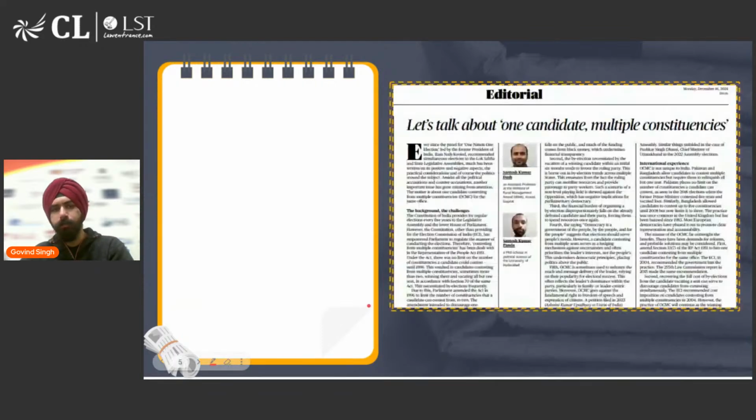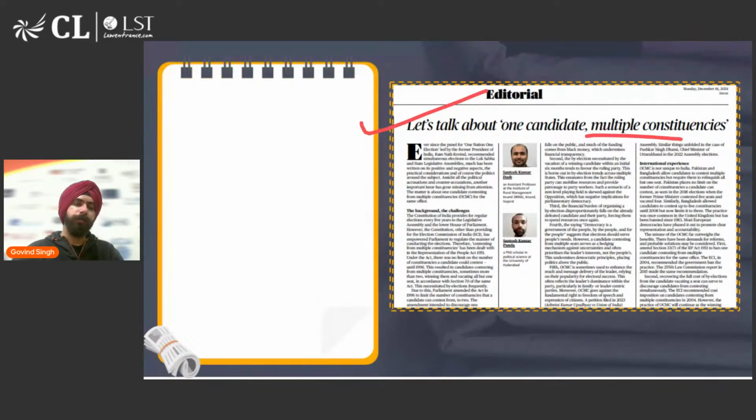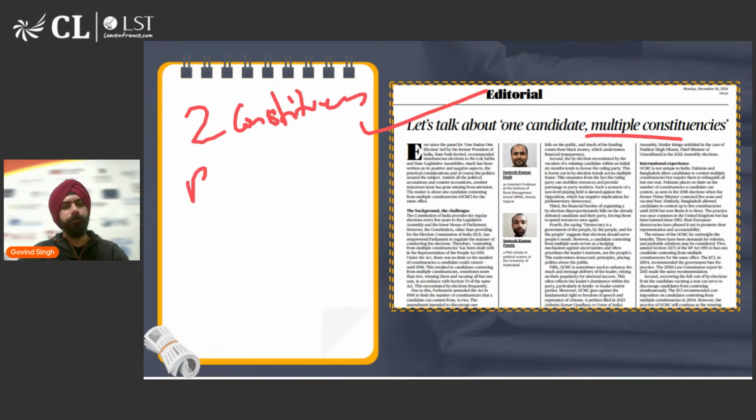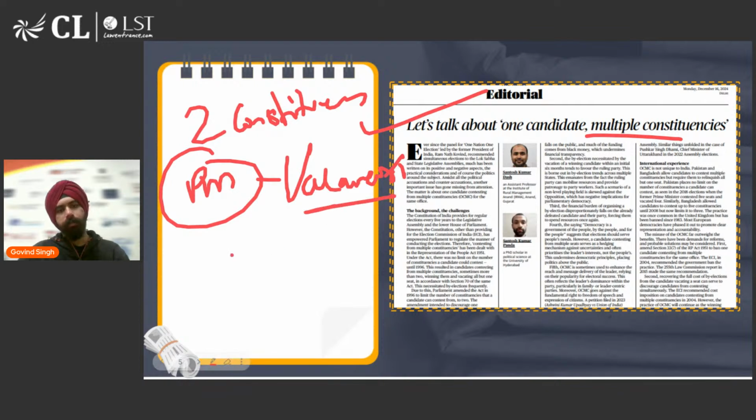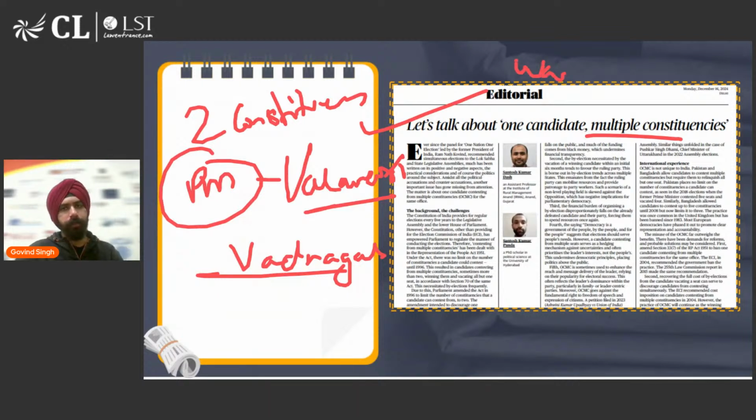ठीक है, चलो let's move to the next topic, which was, let's talk about one candidate multiple constituencies. Now many of you must have observed that many of the politicians fight from two constituencies, two different seats. Our PM Modi also fought from two different seats in the Lok Sabha election. One was Varanasi and one was Vadnagar, right? And Rahul Gandhi also recently fought from two different seats. One was Wayanad in Kerala and one was Raebareli in UP.